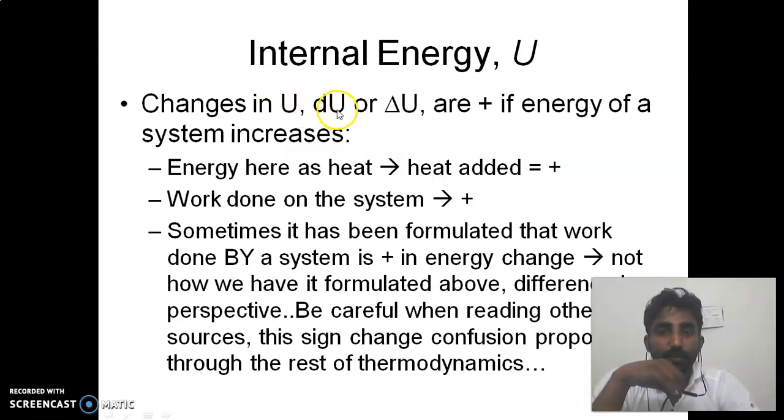Internal energy U, dU or delta U are positive if the energy of the system increases. Heat, if we give heat, then it is added. Work done on the system is also positive, and work done by the system is negative.